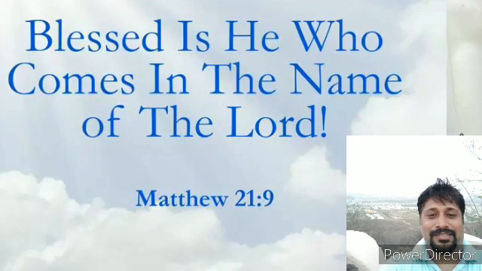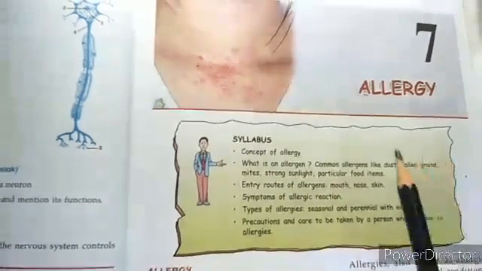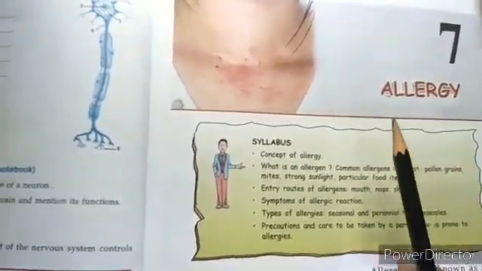Today we are going to do chapter 7 of biology, which is for grade 7. The title of the chapter is Allergy.